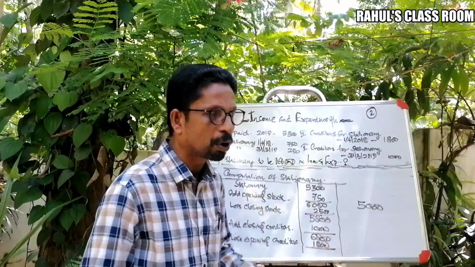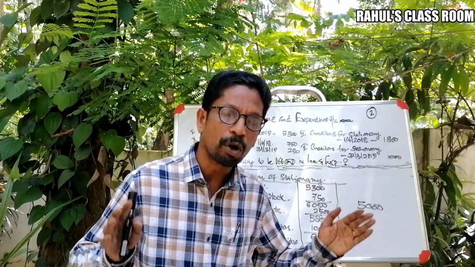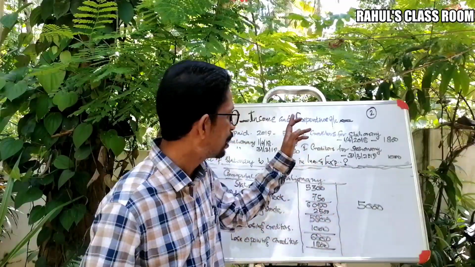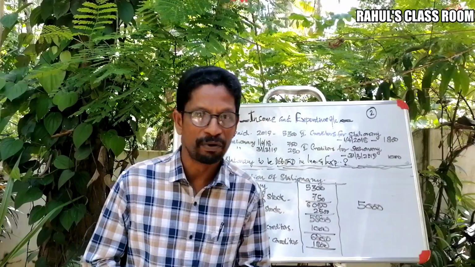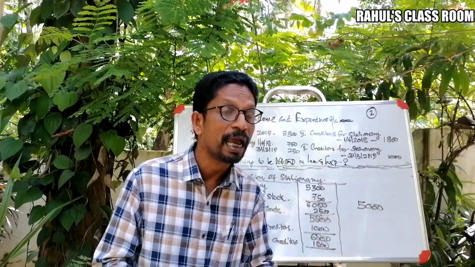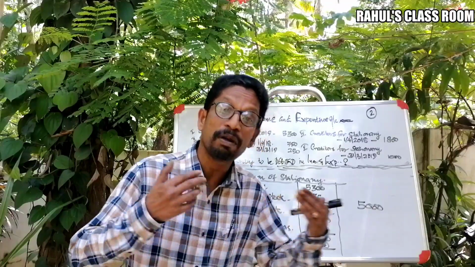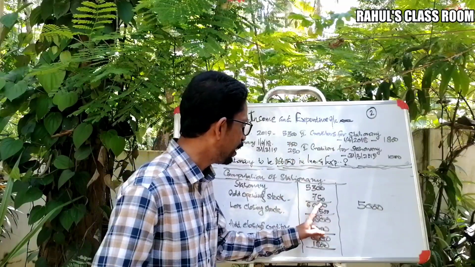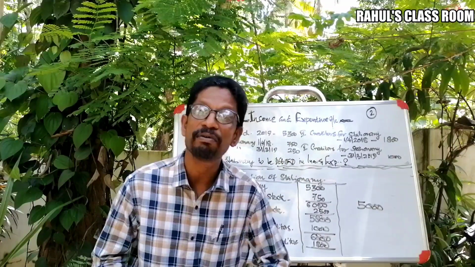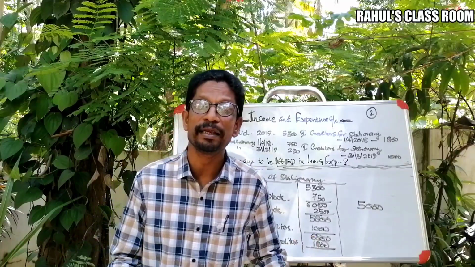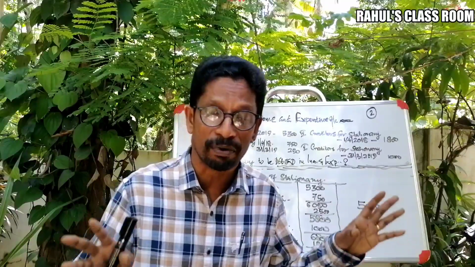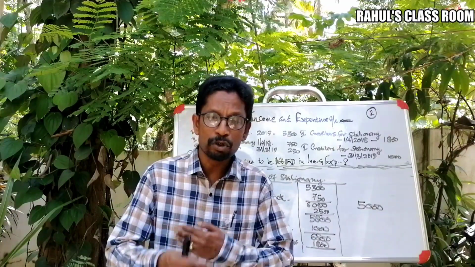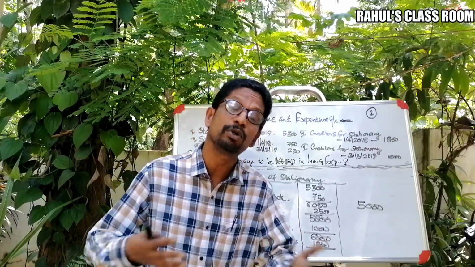And again we paid how much total? 5,300. So how much total stationery is available for our consumption? That is equal to the sum of these two. That means 5,300 plus 750. So total stationery available with us for this period is equal to 5,300 plus 750, that is 6,050. So 6,050 is the total value of stationery available for the current year. This total value may or may not be consumed.